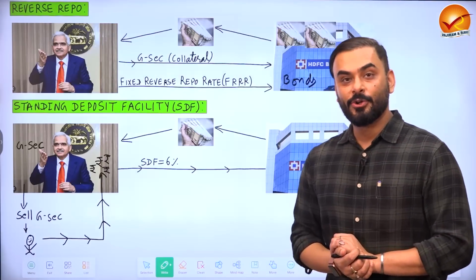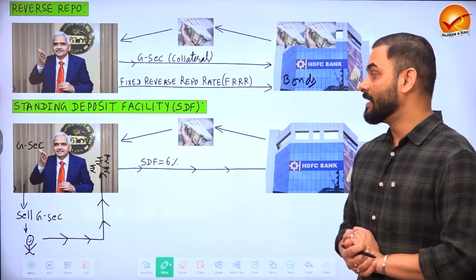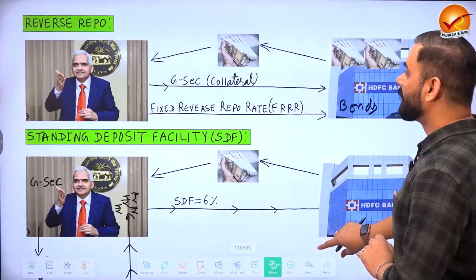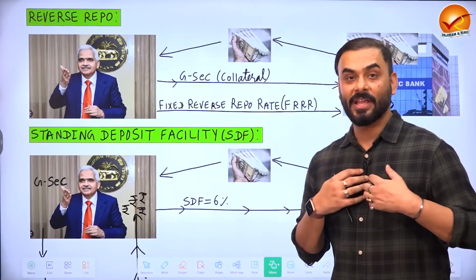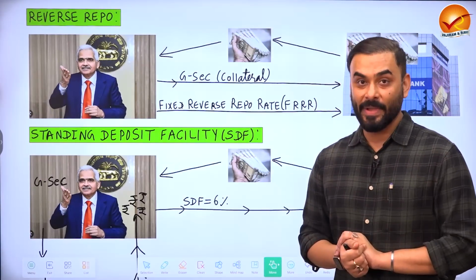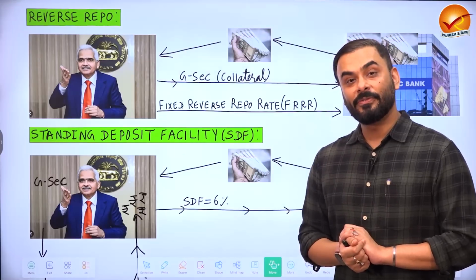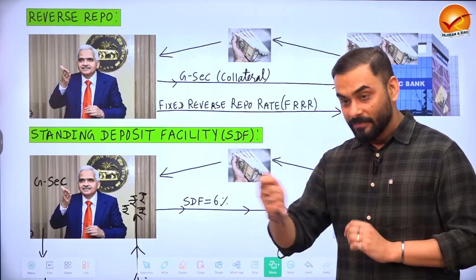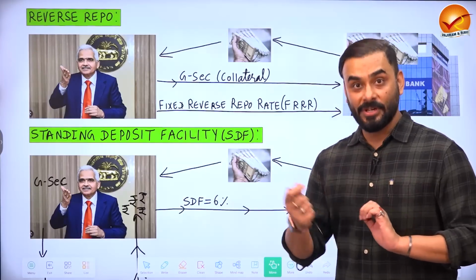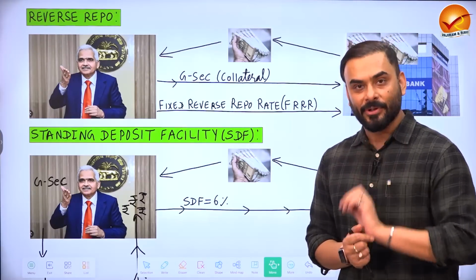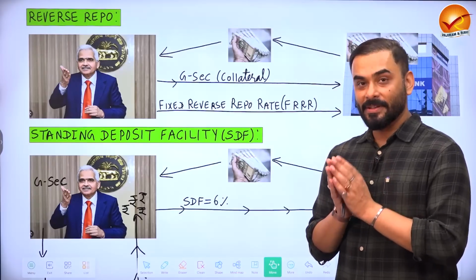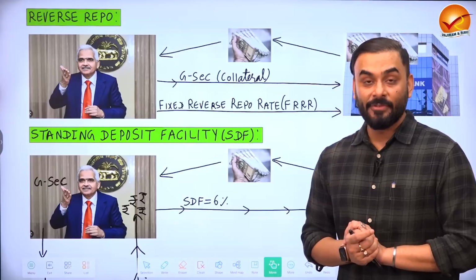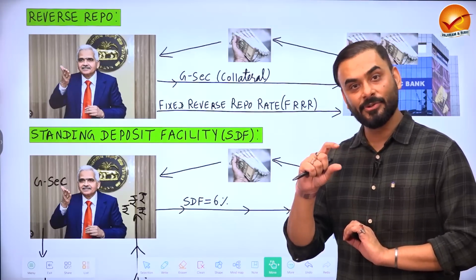Now let us look at two more concepts. First is called reverse repo and second is called standing deposit facility. So let us first look at reverse repo. So guys, does it happen many a times that we as society deposit a lot of cash with our banks? Yes, it happens. So what are the two types of deposits that we do with the banks? For example, we open a savings account when we put our money in the bank. Similarly, we do fixed deposits also. Fixed deposits are called time deposits, because if we deposit something in the nature of a fixed deposit for 1 year, we can take it out only after 1 year. So that is called a time deposit. And when we open a savings account with a bank and put our money, that is called a demand deposit.